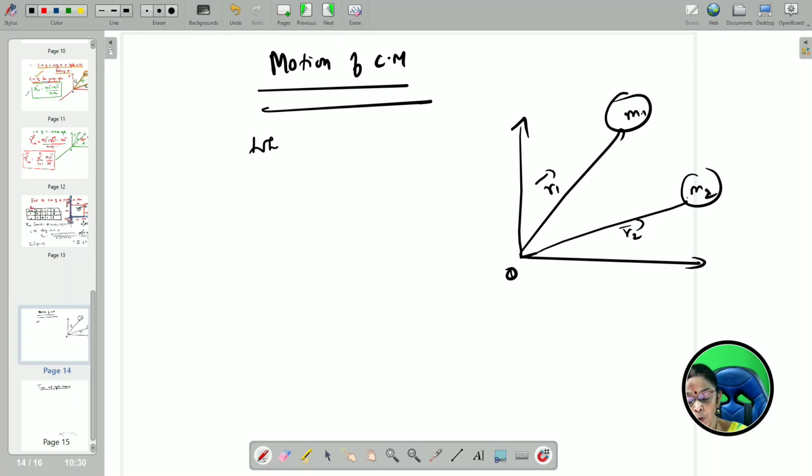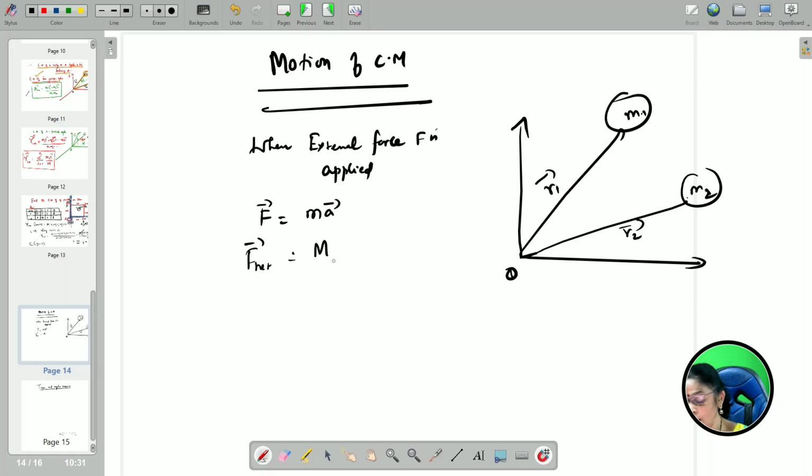So, when external force F is applied, then all the particles will undergo acceleration, that is m into a vector. Therefore, the net external force will be equal to the total mass, m total, into the net acceleration.